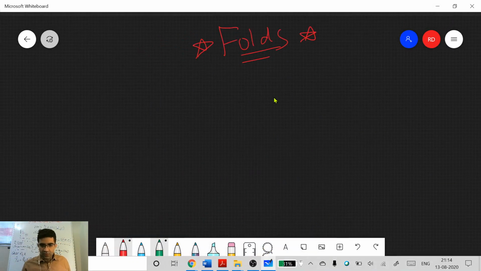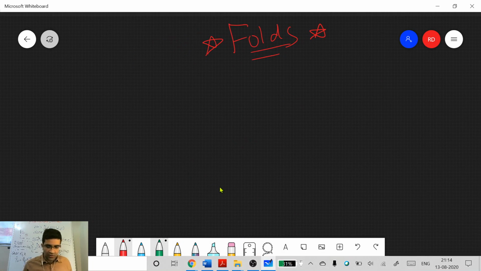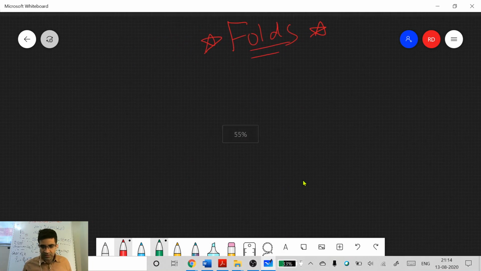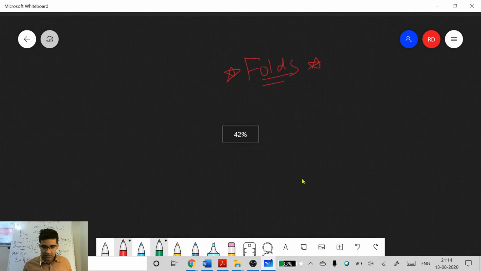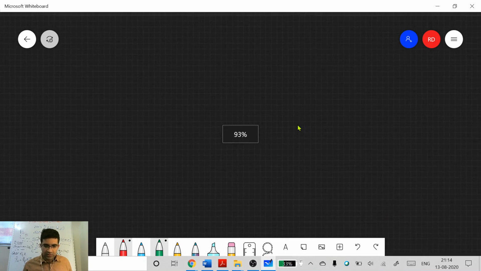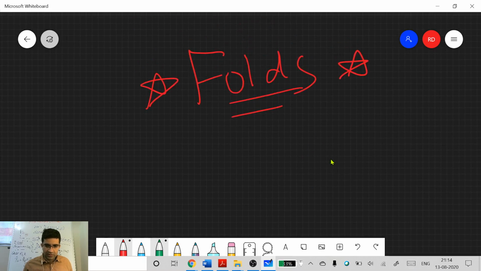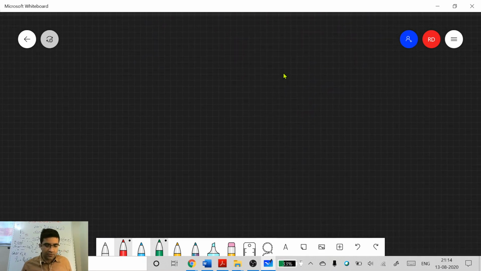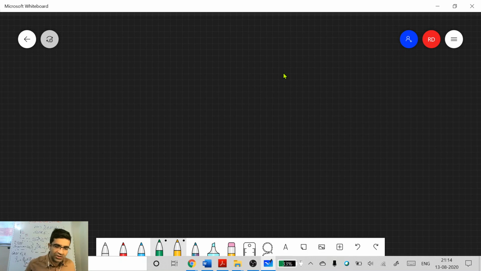So now we move on to folds. I think you are already aware of what folds exactly are. Let me zoom it in. Yeah, I think this is too big. So this is today's topic. We'll start. I will quickly move through it. Let's discuss a little bit of basics so that everyone is on the same page.